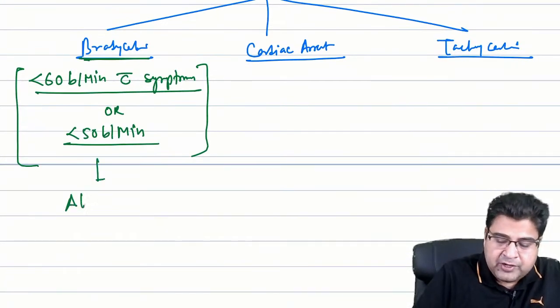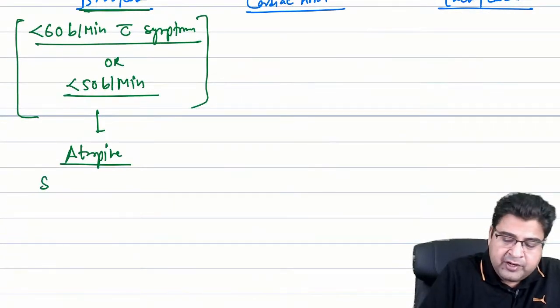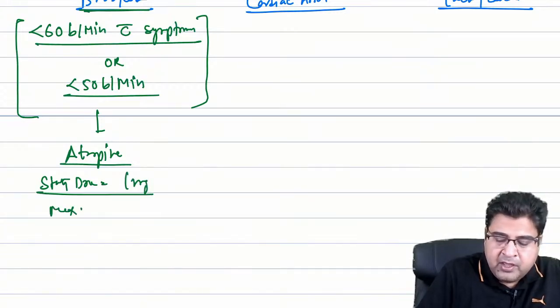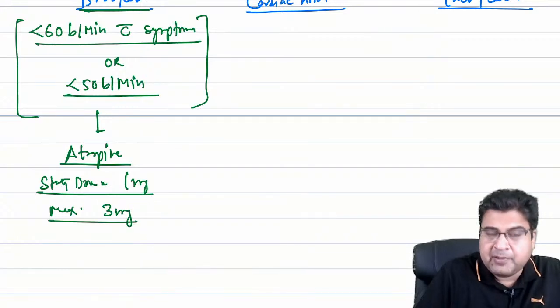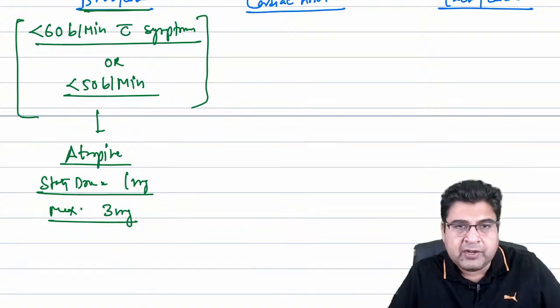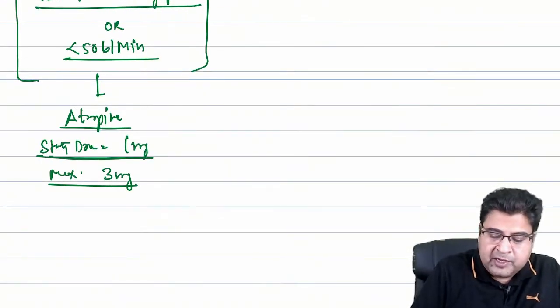And what is the drug of choice? The drug of choice for bradycardia is atropine. The starting dose of atropine is 1 milligram. The maximum dose that we use in a patient is 3 milligram. So atropine: starting dose 1 milligram, maximum dose 3 milligram.